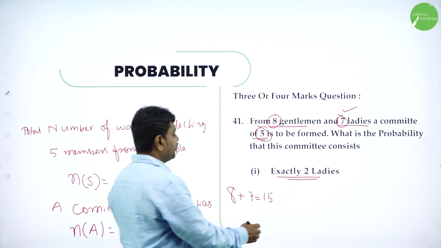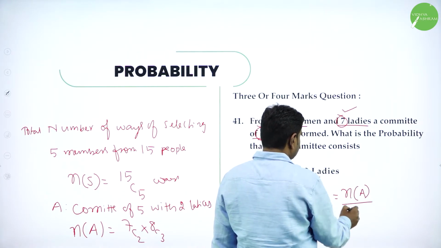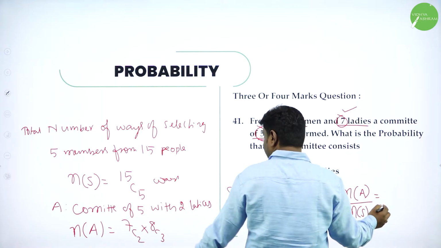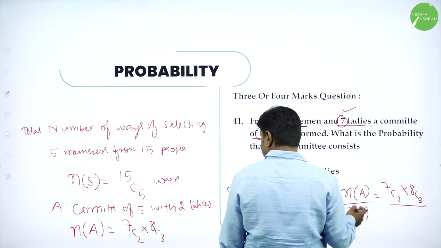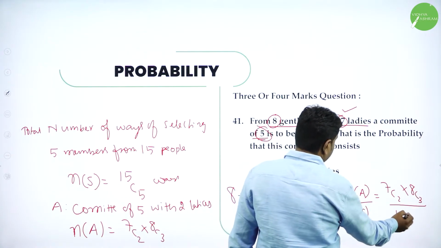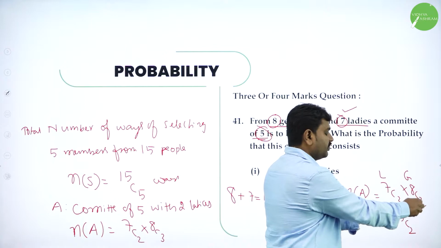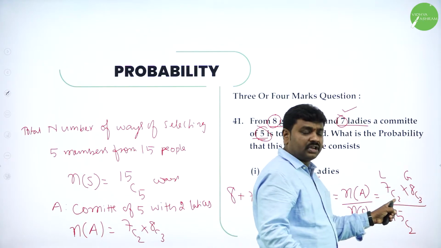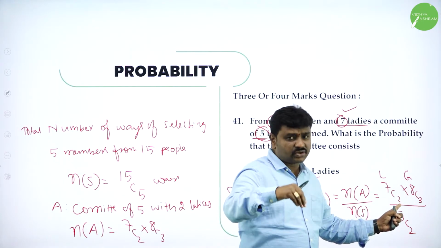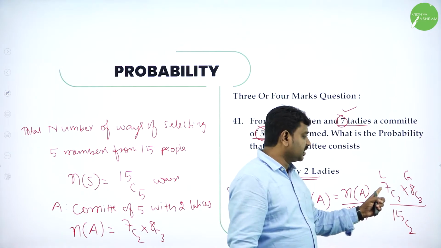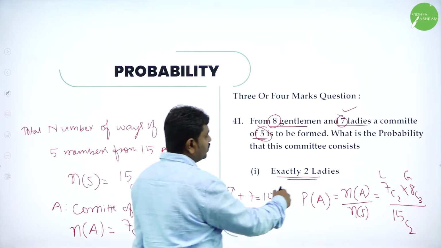So therefore, we want P of A. What is P of A? Probability of A is N of A by N of S. What is N of A? N of A is 7C2 into 8C3 divided by 15C5. Total 15C5. See, this is selecting ladies. This is selecting gentlemen. Total 5 I want. This is one entity. So out of 7 ladies, select 2 ladies in 7C2 ways, and out of I want committee of 5. So 2 ladies you have selected, and remaining 3 you have to select gentlemen. That can be done in 8C3. So answer is what? 7C2 into 8C3.